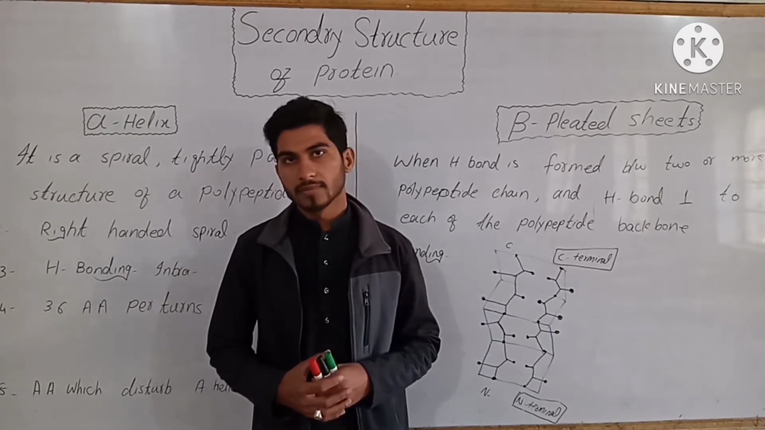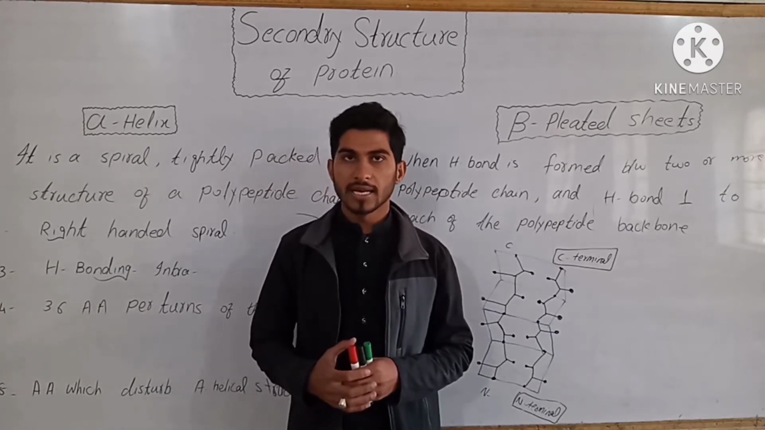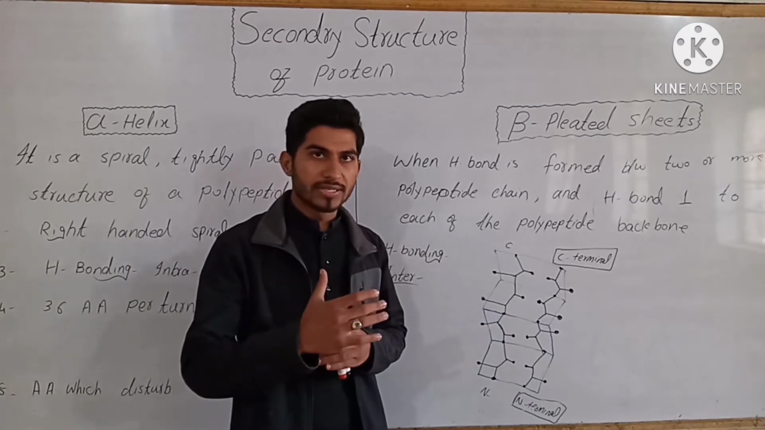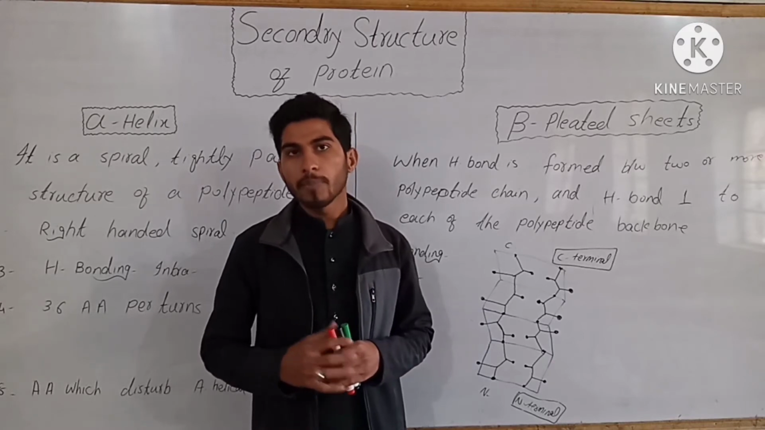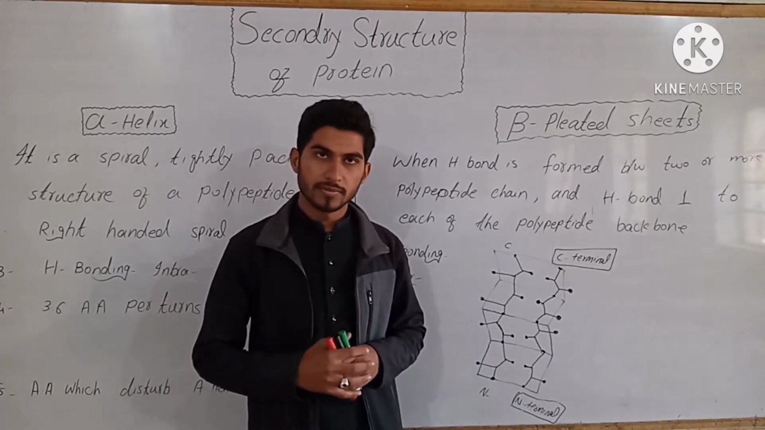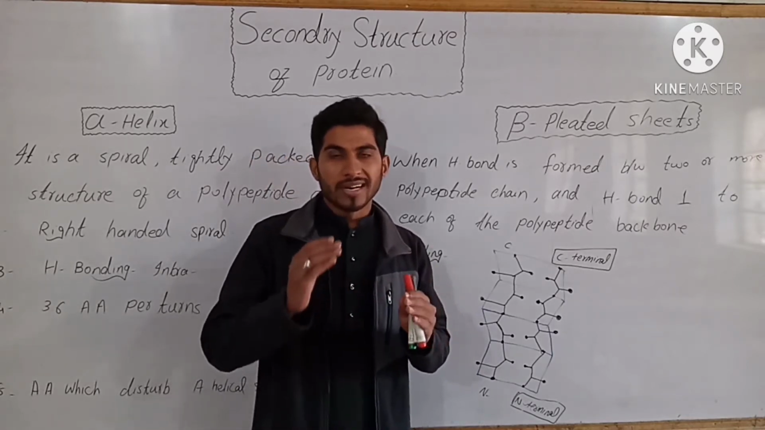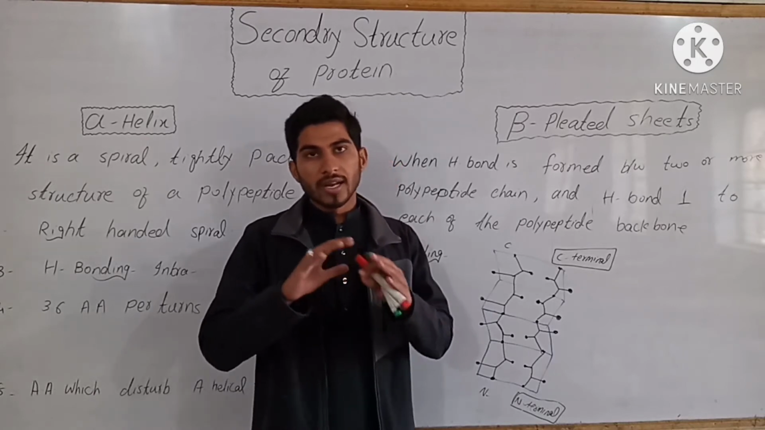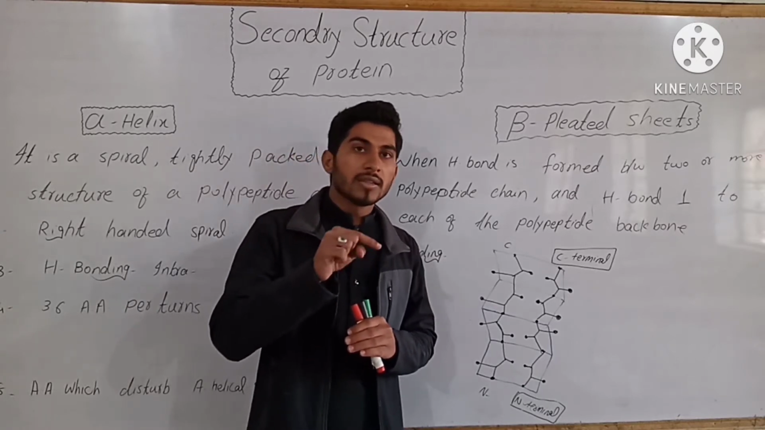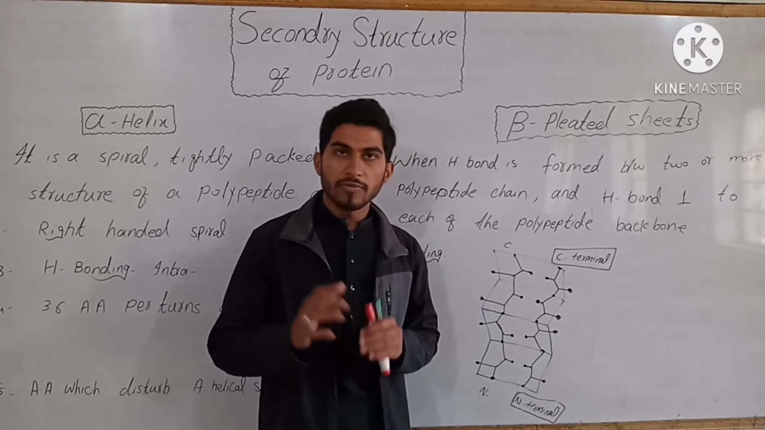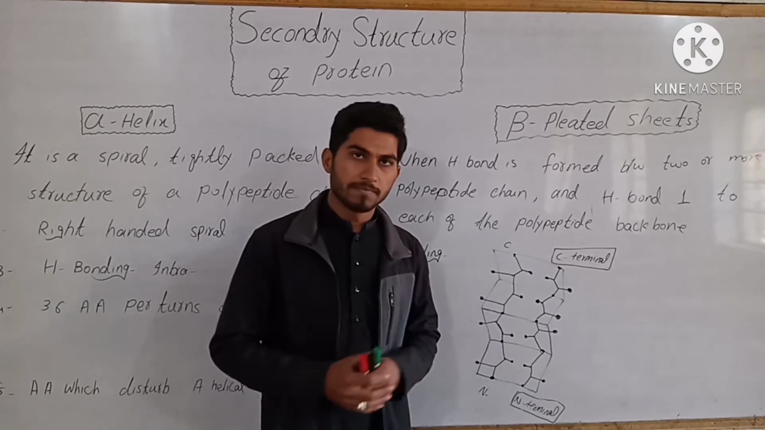In my previous lecture, we discussed the primary structure of protein. We discussed that when different amino acids combine together by the formation of peptide bonds, a polypeptide chain is formed. Then this polypeptide chain does not assume a random structure but forms a regular arrangement of amino acids by the formation of hydrogen bonding within that polypeptide chain. And the structure formed is known as the secondary structure of protein.